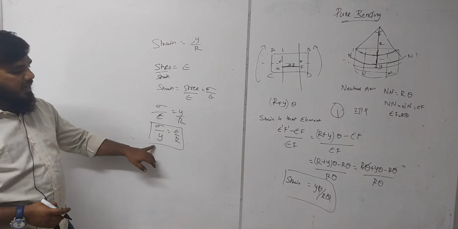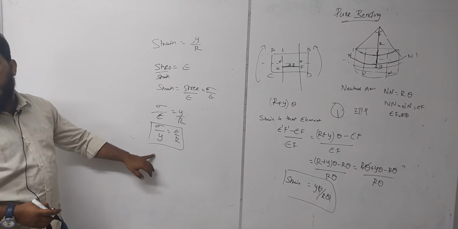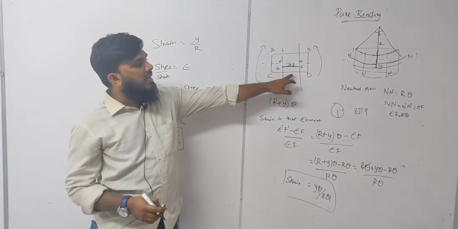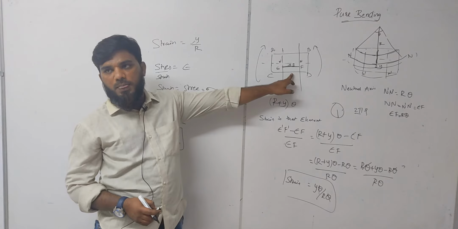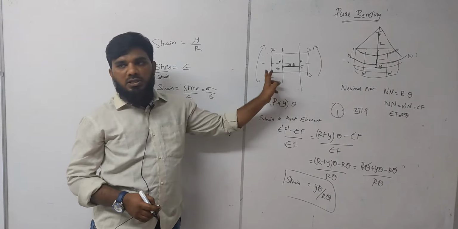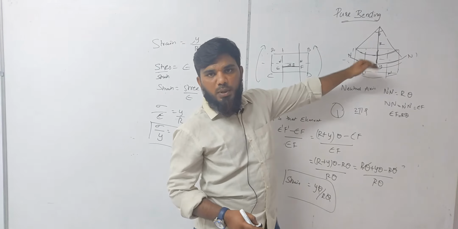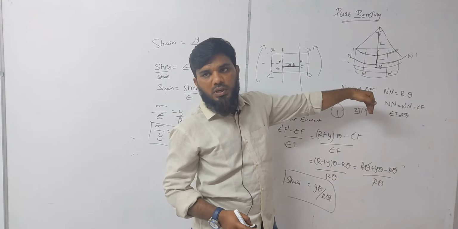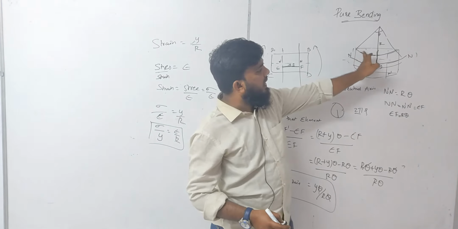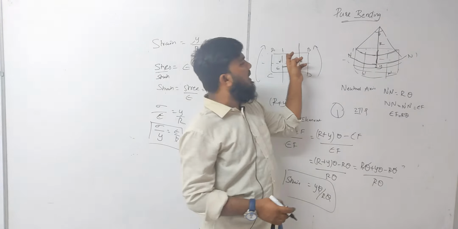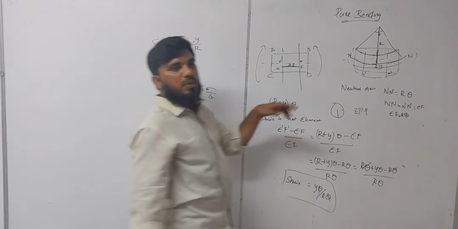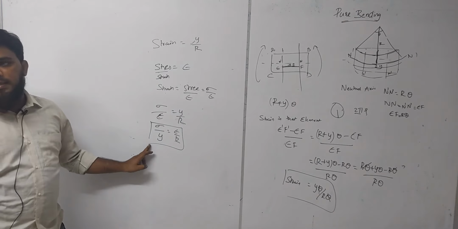Now if I want to find where the maximum stress is going to act, in this element maximum stress will be acting at this point, because this is undergoing tension, so the maximum tension will be acting at this element. So below the neutral axis the tension starts to increase. Similarly, if you want to find the maximum compression, you have to consider the topmost element. So by this principle we can analyze that.